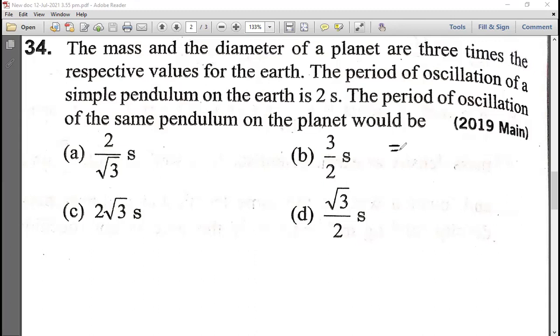Okay, concentrate. Or else shall I start from here and end here? Okay, one minute. Okay, so I will start from here.